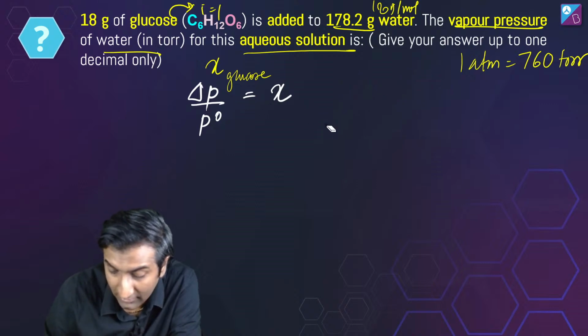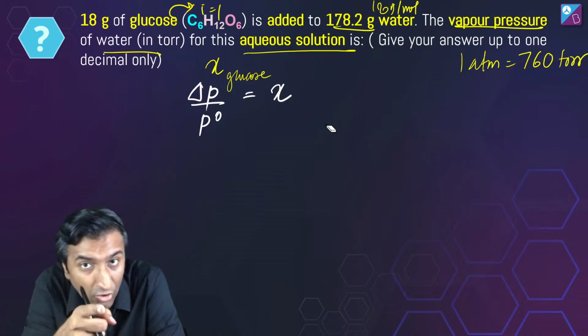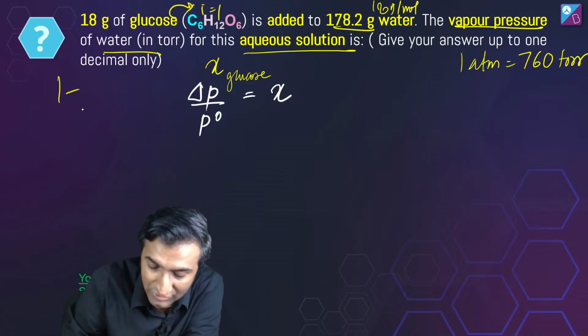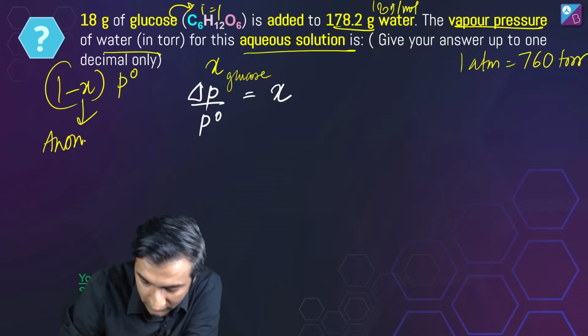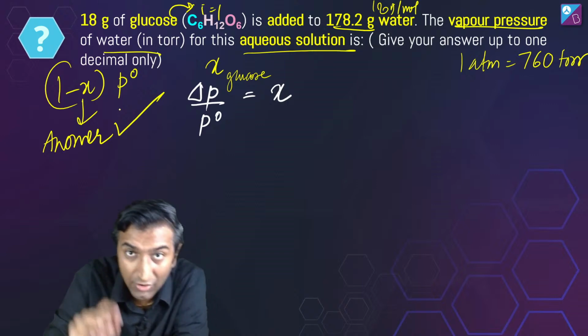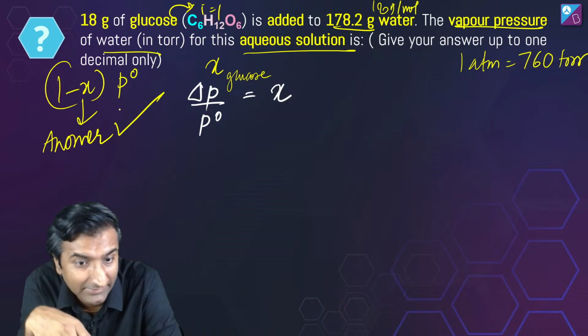Do you understand that? X into P naught is the decrease, how much it has dropped. But I want to know how much is actually there, right? How much is actually there? So I need to do 1 minus X into P naught, and that is going to be the answer. Do you follow this? Did the logic make sense? Yes? If not, please tell me.